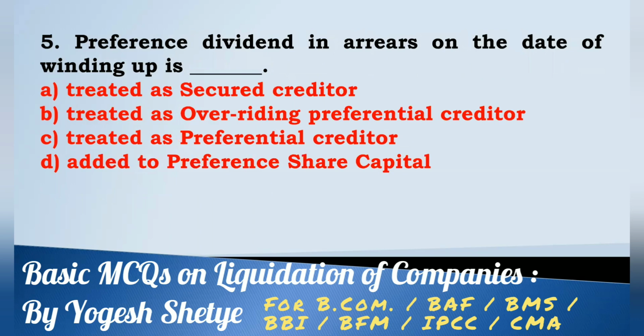Five, preference dividend in arrears on the date of winding up is dash: treated as secured creditors, treated as overriding preferential creditor, treated as preferential creditor, added to preference share capital. Preference dividend in arrears on the date of winding up is added to preference share capital. Answer D. Preference dividend we add in preference shares only, so answer D, added to preference share capital.